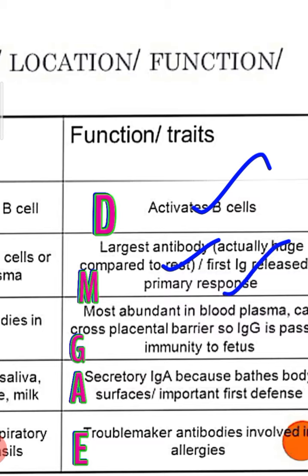IgG is most abundant in blood plasma and has the capacity to cross the placental barrier. So IgG passes immunity to the fetus. What is the placenta? The placenta is a temporary part in the pregnant woman which transfers nutrition to the fetus through the umbilical cord. Right?